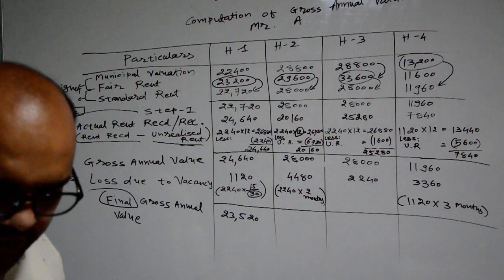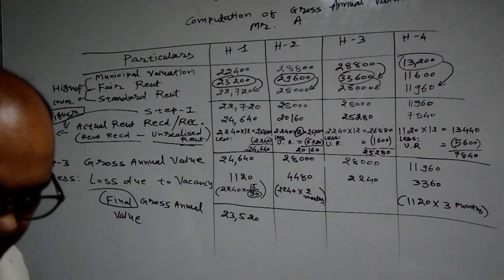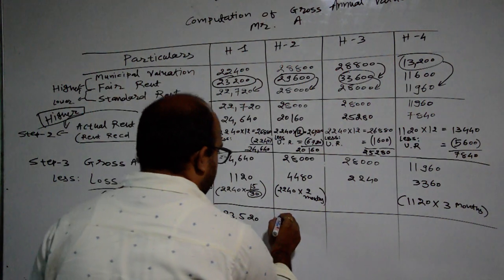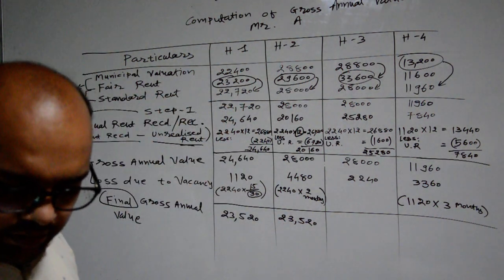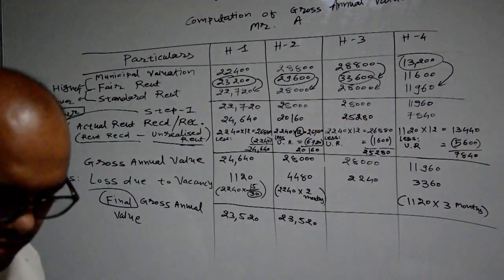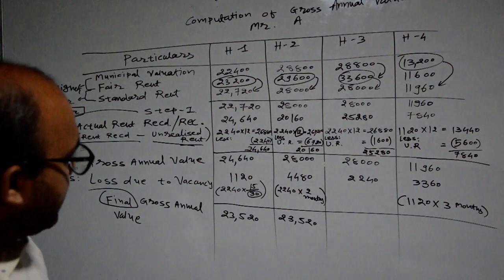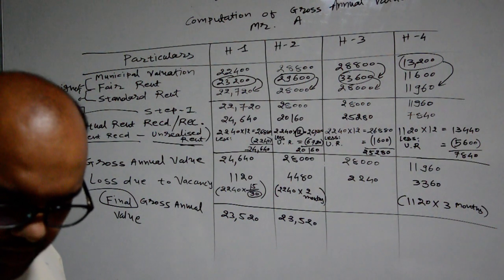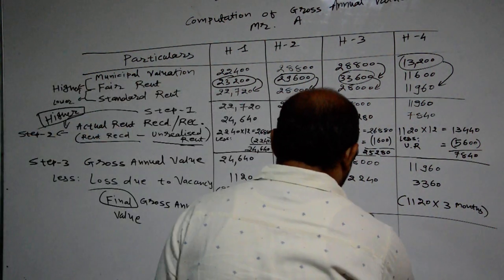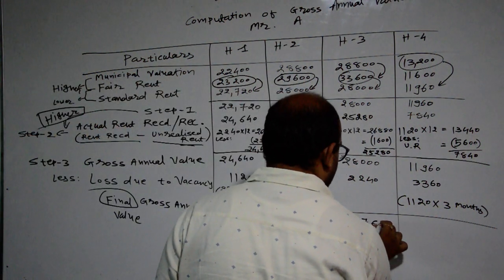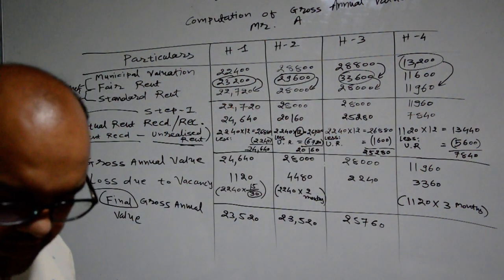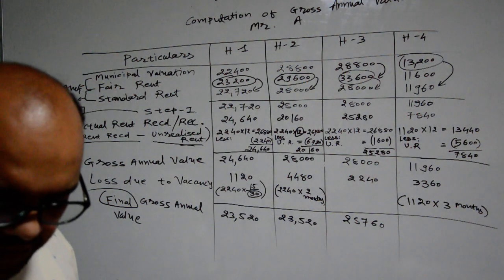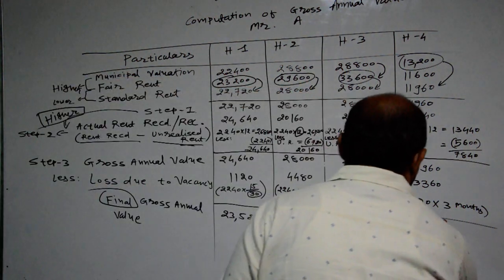Then after, 28,000 minus 4,480 means 23,520 here. Then after, 28,000 minus 2,240 means 25,760. Then after, 11960 minus 3360 means 8,600.